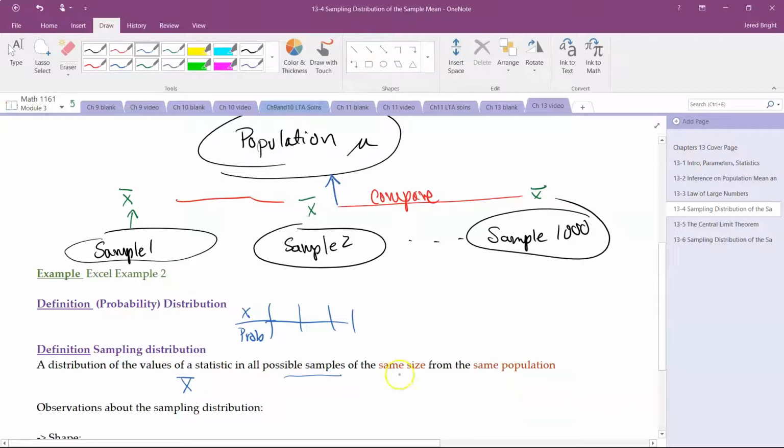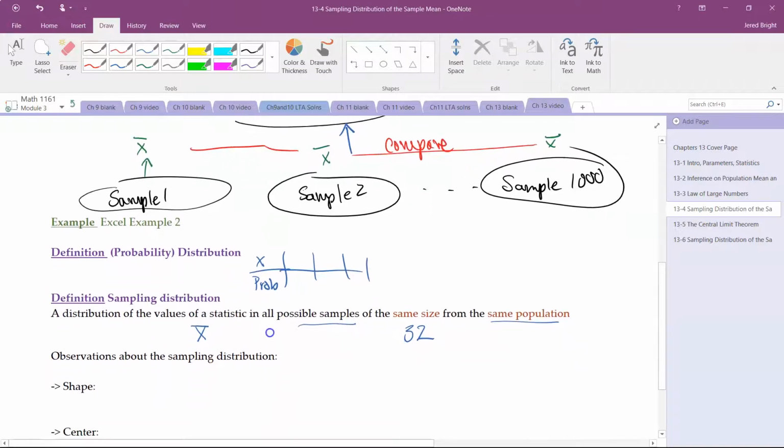And that's really crucial. So my sample size here before, I believe it was 32, right? I had 32 rows, and then I had 50 iterations of that same thing. And I did use the same population. It actually came from a chi-square distribution, which we'll see later in the course. But nevertheless, everything came from the same population. Okay, so a sampling distribution of a statistic, of x bar, of s, of p hat.